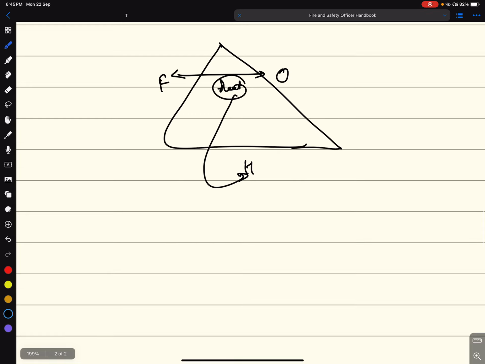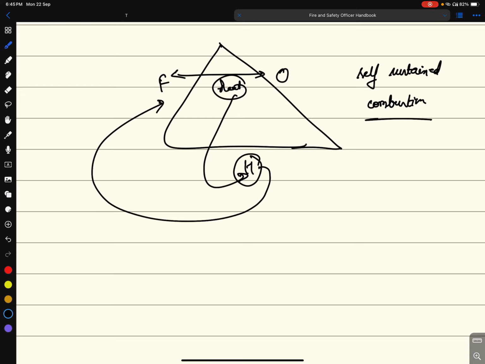That is why fire is called self-sustained combustion. Why? The heat required to sustain the combustion is supplied by the fire itself.